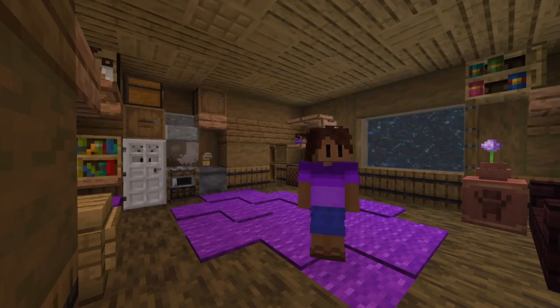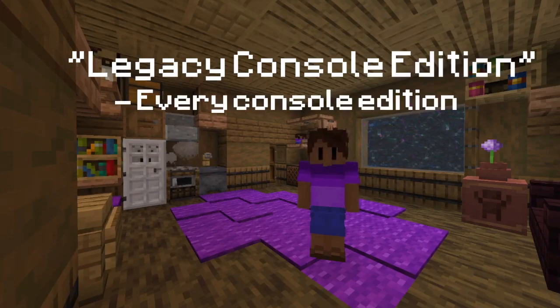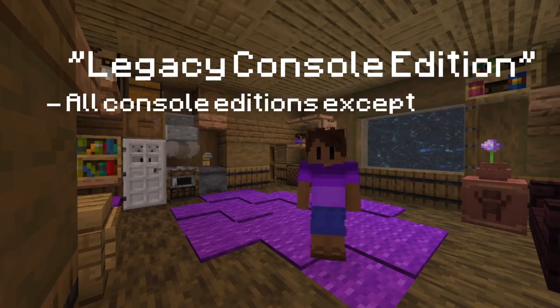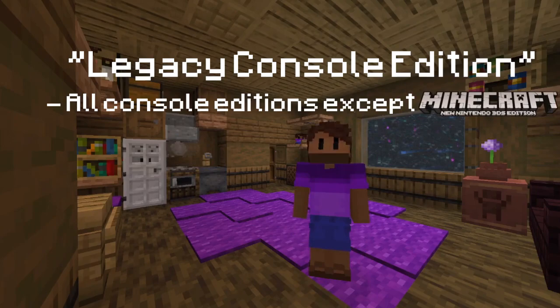Now, what do you think the term Legacy Console Edition refers to? Every console edition? Because you'd be wrong. The term Legacy Console Edition actually refers to all console editions except one, that one being specifically New Nintendo 3DS Edition. It is a console edition, but it isn't counted as Legacy Console.